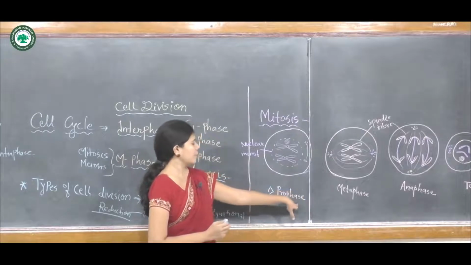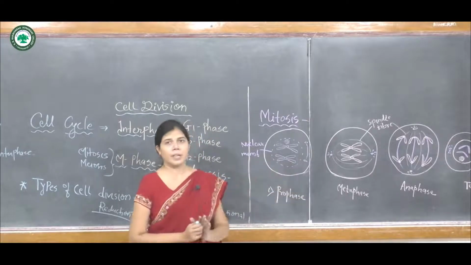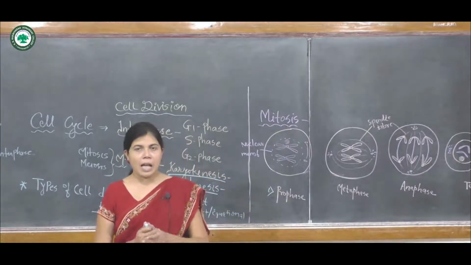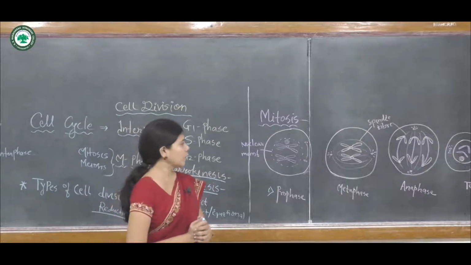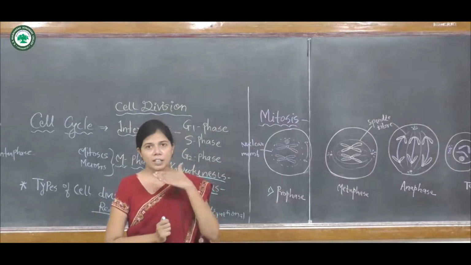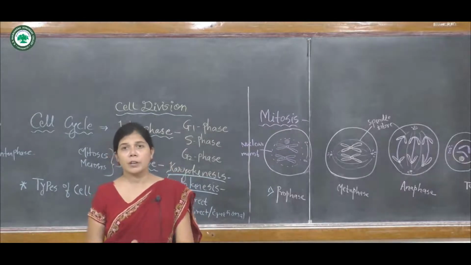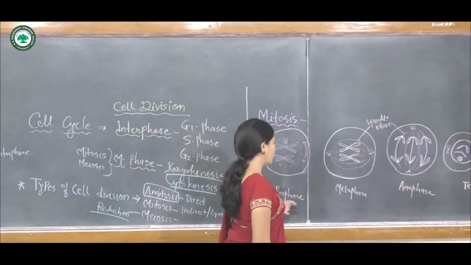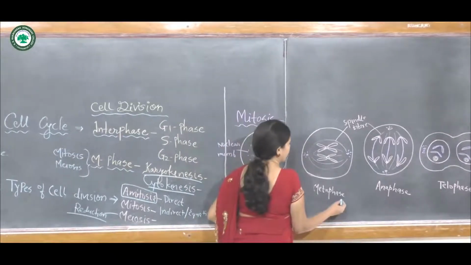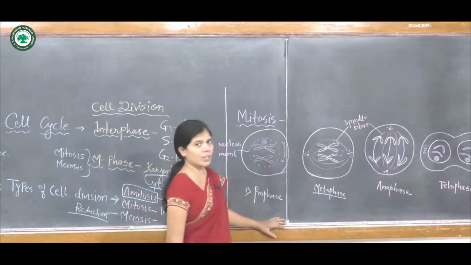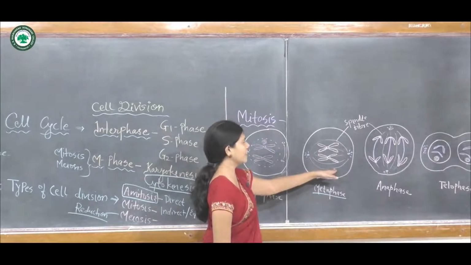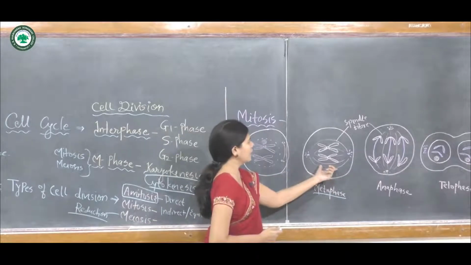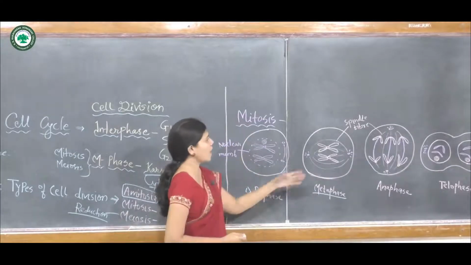In the end of the prophase, the nuclear membrane completely disappears, as well as the nucleolus, and in place of the nuclear membrane there is the formation of the kinetic spindle, or the formation of spindle fiber takes place. The prophase is followed by the second phase, that is the metaphase, in which the kinetic spindle, or we can say the spindle fiber, appears. On that spindle fiber the chromosomes are arranged.